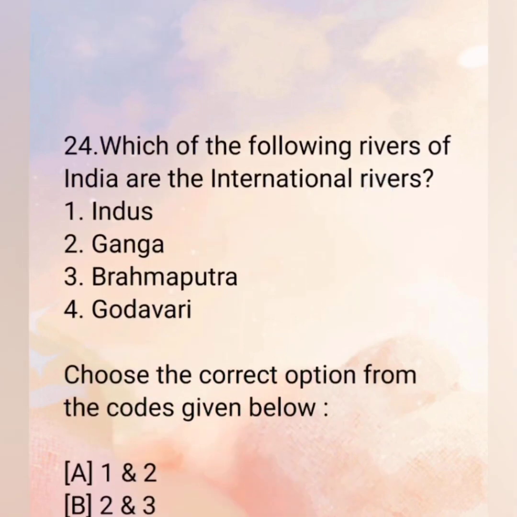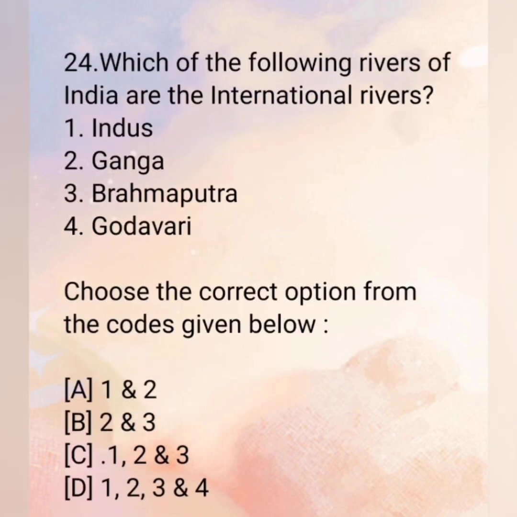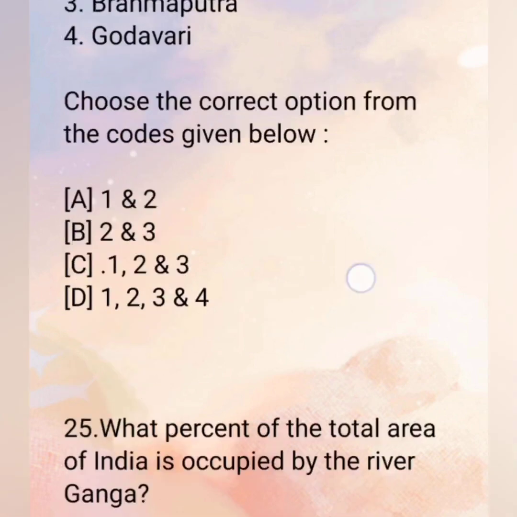24th. This is also same. Which of the following rivers of India are the international rivers? First, Indus, second, Ganga, third, Brahmaputra and fourth, Godavari. Choose the correct option from the codes given below. A. First and second, B. Second and third, C. First, second and third, D. First, second, third and fourth. The correct answer is C. First, second and third, means Indus, Ganga and Brahmaputra.